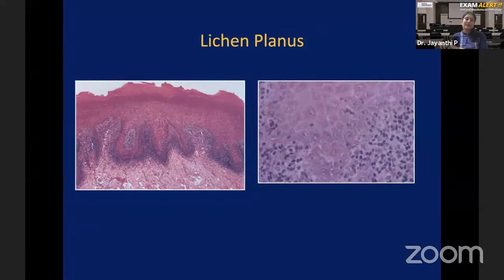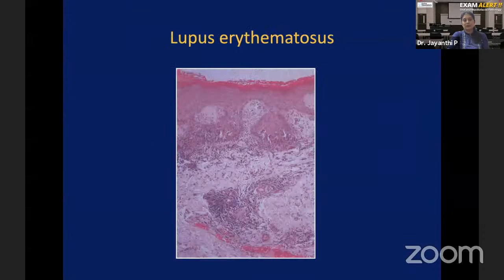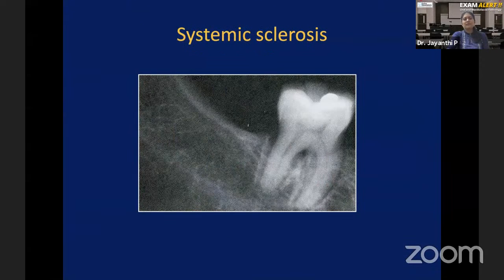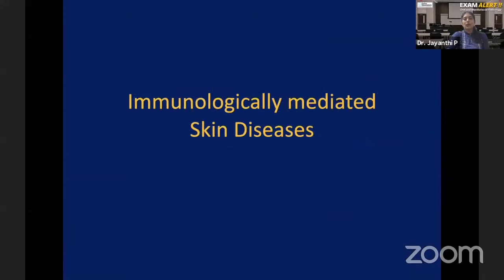On the other hand, in systemic autoimmune diseases, we have two main diseases: systemic lupus erythematosus and systemic sclerosis. Okay, with this, we are completing autoimmune diseases. I'll quickly move on to the second group. I said the second group is where some immune abnormality is there, but it is not autoimmune. Some other immune abnormality, but the exact cause is not known. That is called immunologically mediated skin disease with unknown etiology. We have two diseases under that.